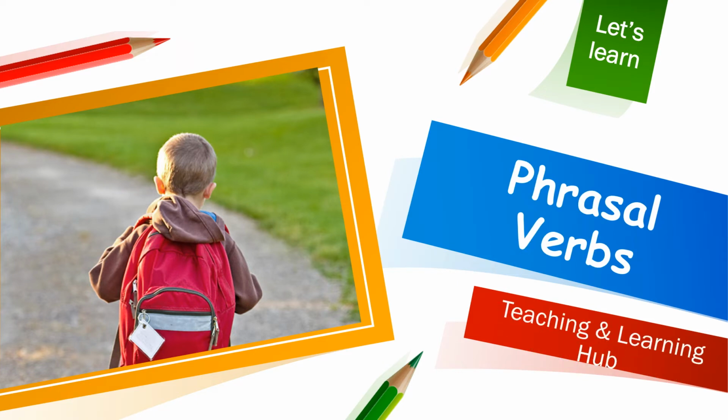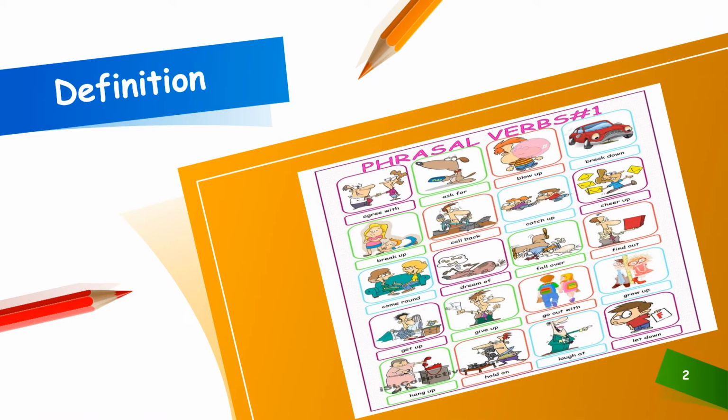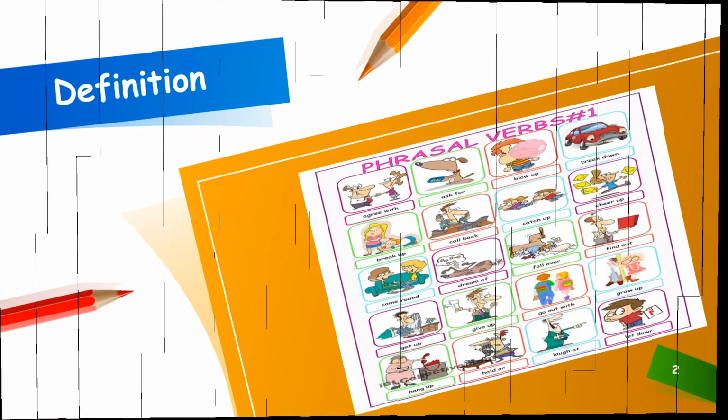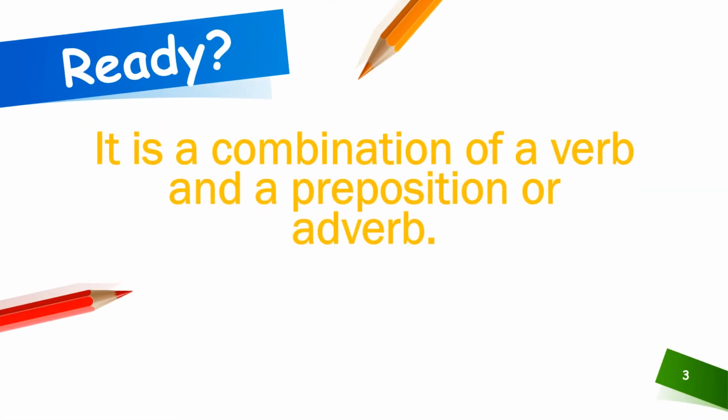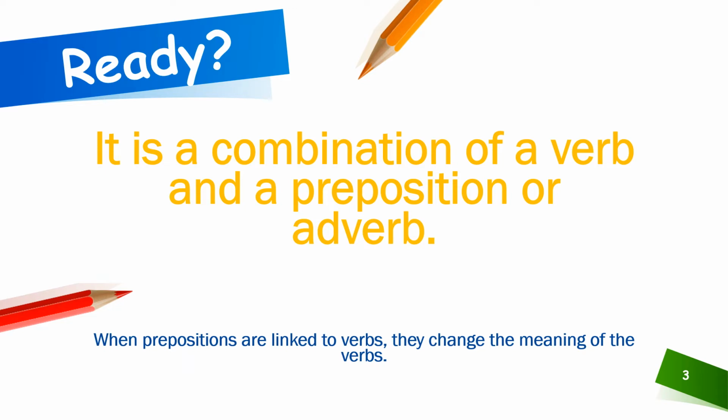Today I am going to deliver a lecture on phrasal verbs. Definition. Phrasal verbs are the combination of a verb and a preposition or adverb. So what are phrasal verbs? The combination of a verb and a preposition or adverb. When prepositions are linked to the verbs, they change the meaning of the verbs.